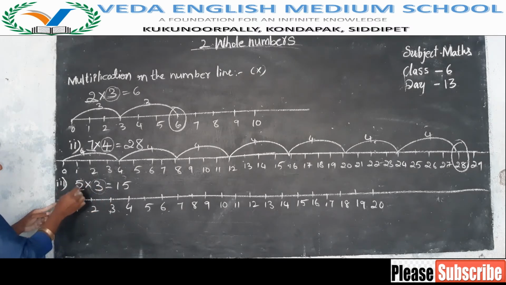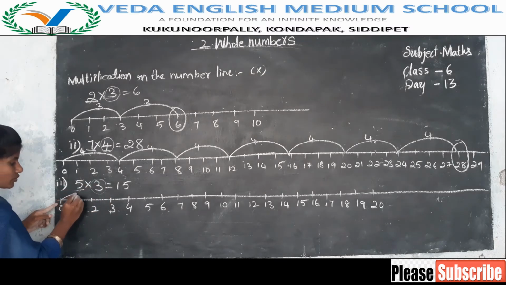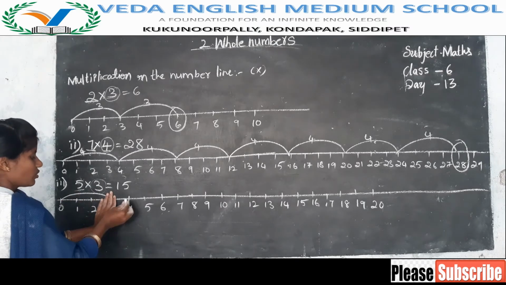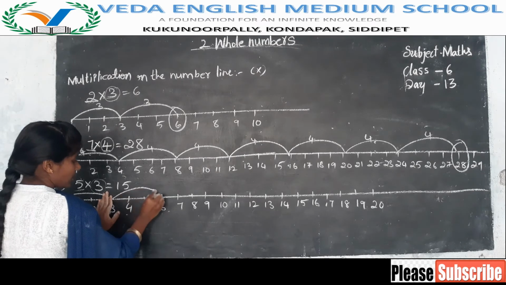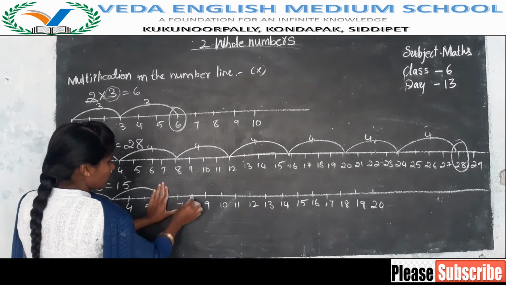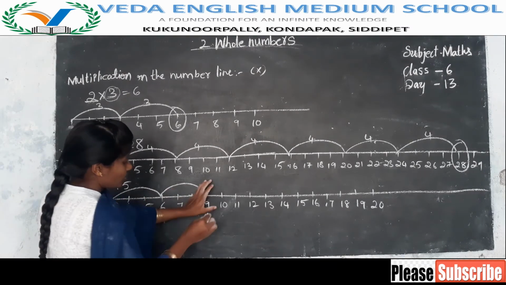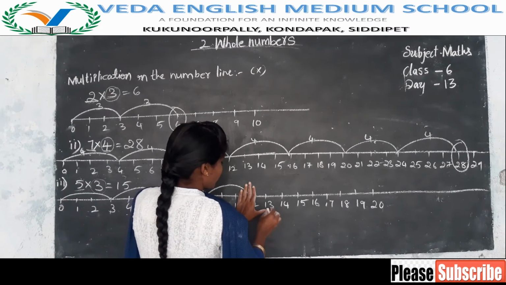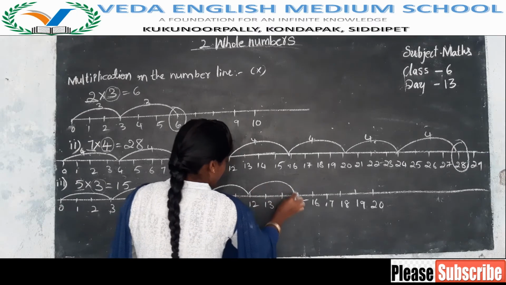Like that we have to go 5 steps. 1 2 3. We have to close this number afterwards. Then count 3 more numbers: 1 2 3. Again close this and count 3 more: 1 2 3. Close this and count 3 more: 1 2 3. Close this and count 3 more: 1 2 3. So we need 5 steps.